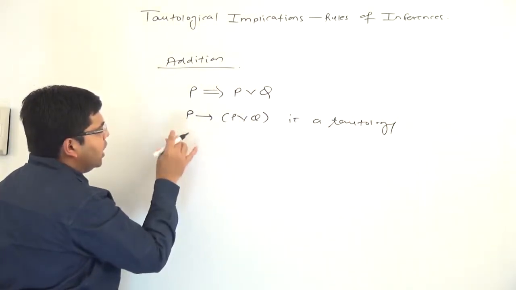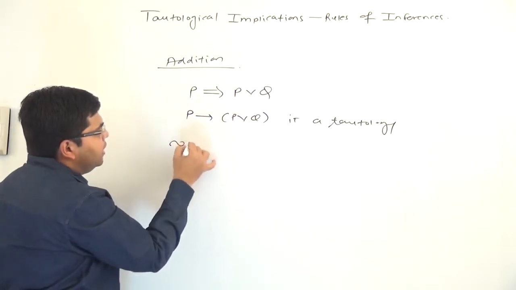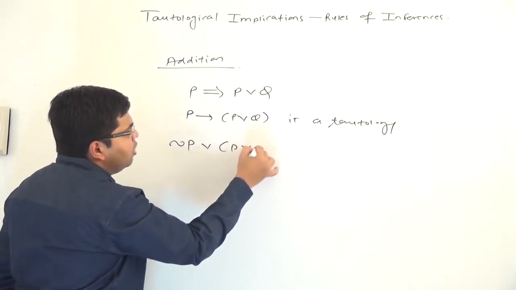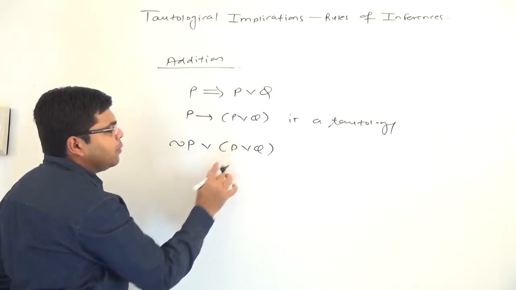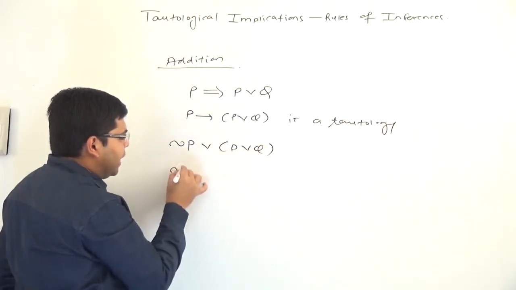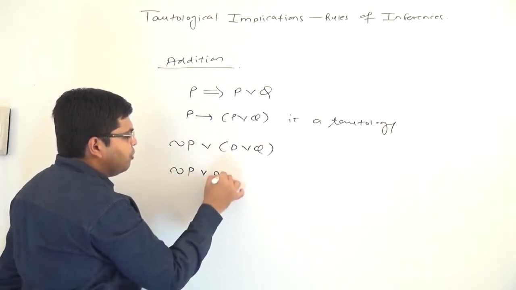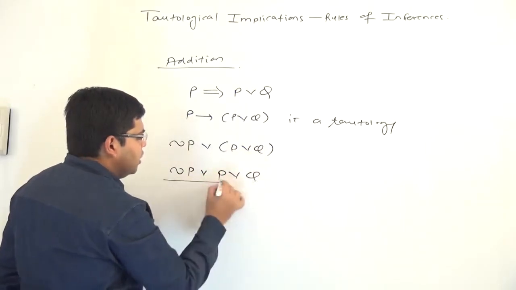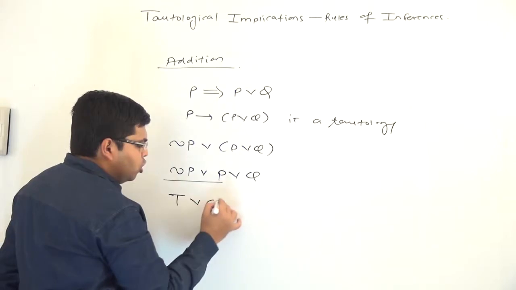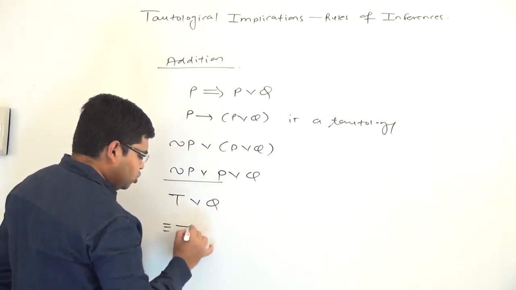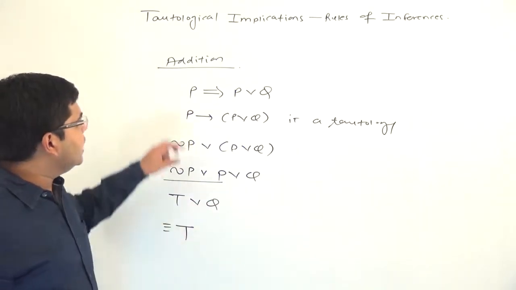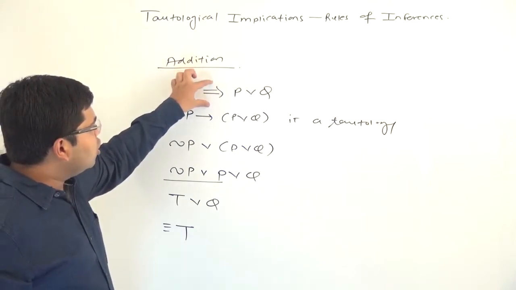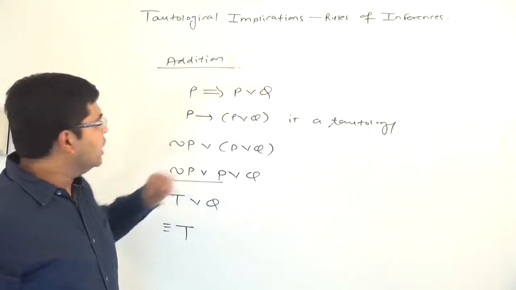Again we will apply the same formula, negation of the left hand side or the right hand side. Then by applying the property of associativity, we can open the brackets. This will become negation of P or P or Q. Negation of P or P will become true, or Q will come out to be equal to true. And therefore P tautologically implies P or Q.